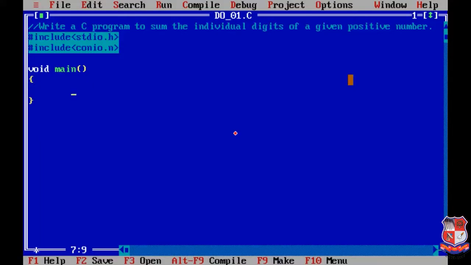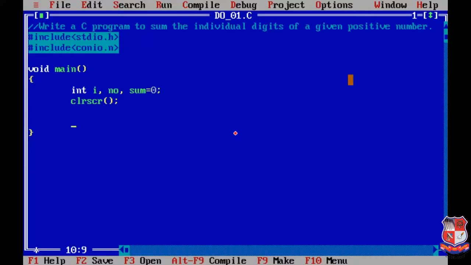Okay, so we'll start our program. I already mentioned the header files over here. I already mentioned the main function over here. Now we'll start with declaring the variable. For that we are taking integer as a data type, and then we are using i. We have to take input from user, so for that we are using number, and I'm taking sum, and I'm initializing this variable sum with 0. Okay, then we are writing the function to clear the screen, and this is clrscr.